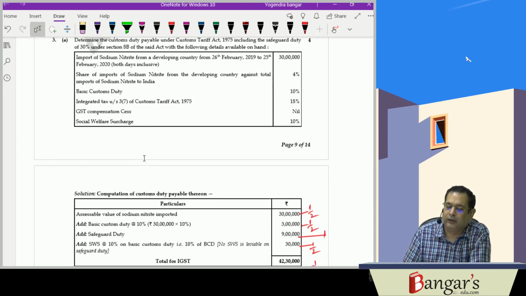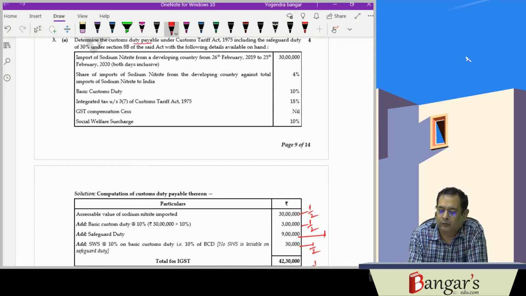Now next question, determine the custom duty payable under the Customs Tariff Act 1975 including safeguard duty of 30% under section 8B of the said act with the following details.